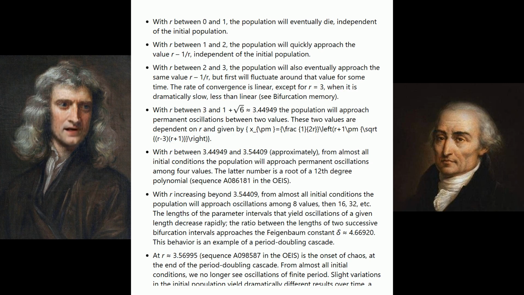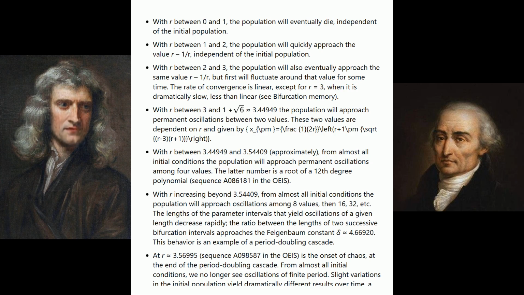These two values are dependent on r and given by x plus-or-minus equals 1 over 2r times the quantity r plus 1 plus-or-minus the square root of r minus 3 times r plus 1.